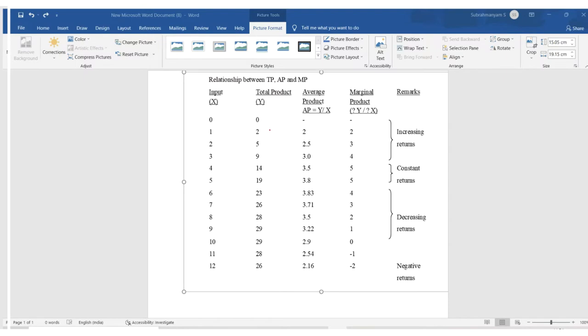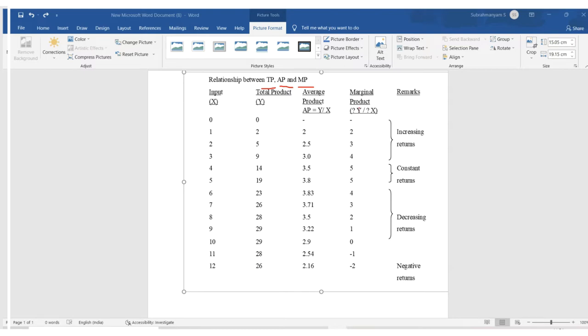Let us see the relationship between TP, AP and marginal product in the form of a table. This comes under the law of diminishing returns. Input, that is X, goes from 0 to 12 units. Total product, that is output, goes from 0 to 5 and 26, like that. Average product is the ratio of total output to total input, Y by X: 0 by 0, 2 by 1, 5 by 2, 26 by 12, like this.